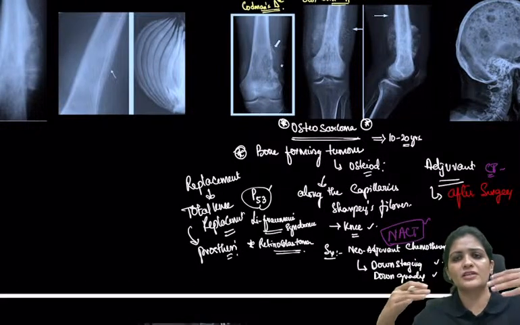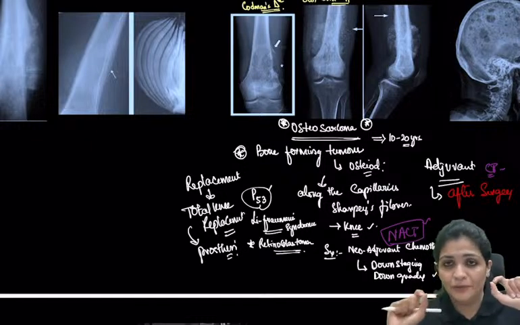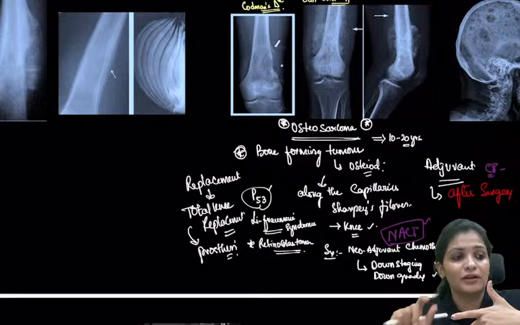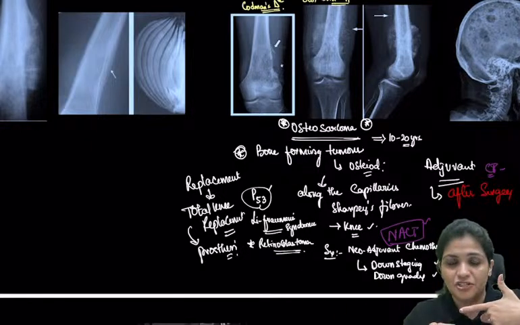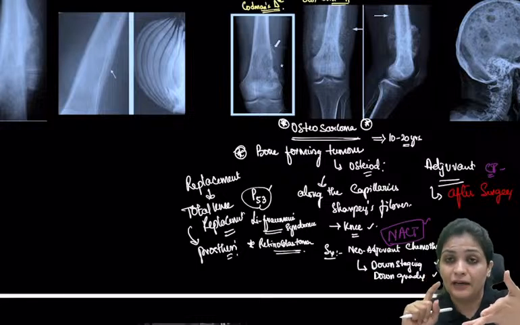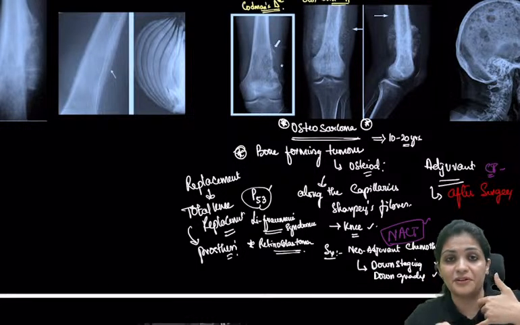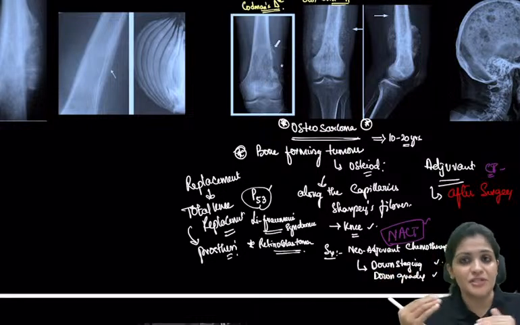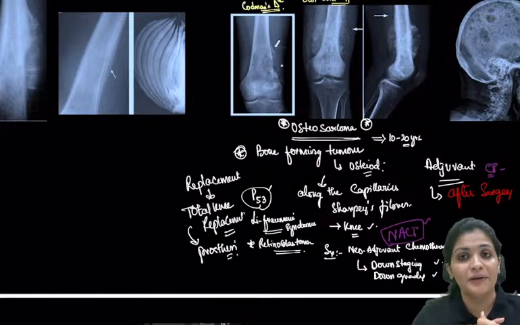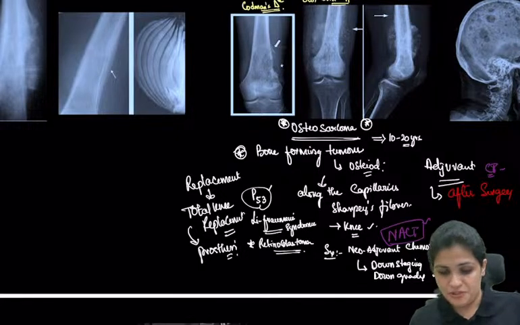So these might all be one-liner questions. They will put up this x-ray, knowing that you are very familiar with the sunburst appearance, and ask which of the following is wrong about this condition. It appears at 10 to 20 years. It is a bone forming tumor. It can be treated with chemotherapy, or with radiotherapy. But remember, it cannot be treated by radiotherapy. Chemotherapy and surgery are the correct options there, right?